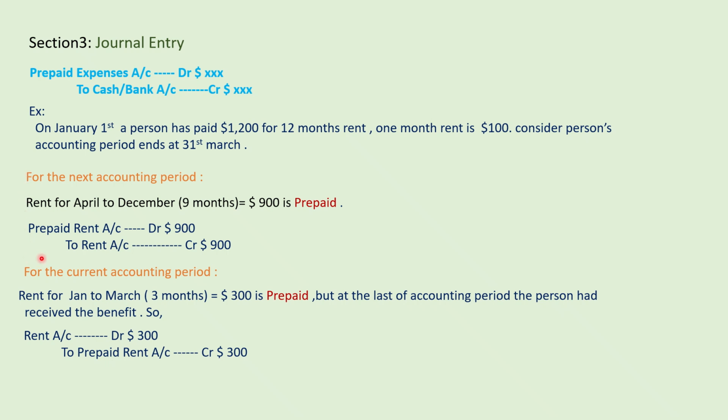Most of the time they will be asking about the next accounting period, so don't get confused about the current accounting period. Only remember this: in interviews they will be asking about the journal entry of prepaid expense. So you just simply say this journal entry. In case they ask with an example like this, you have to mention it like this. Most of the times this will be asked, not the other. To give you a clear idea I have explained this also.